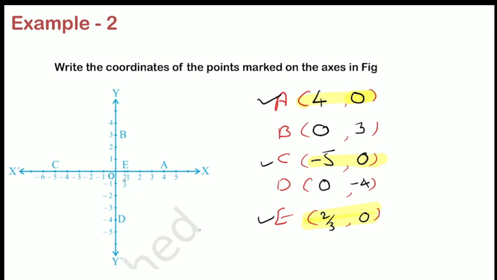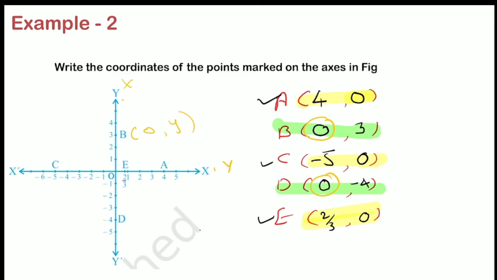Now, if you see, points B and D are on the y-axis, right? So if you look at this, you can see here, points B and D are on the y-axis, so their x coordinate is 0. For any point on the y-axis, their x coordinate will be 0. And what will be the y coordinate? The y coordinate will be the number of the point itself. So here B is on 3, so I have written y as 3, right? So you have to remember this. For the x-axis, the y coordinate will be 0, and for the y-axis, the x coordinate will be 0. So much easy, don't confuse with it, right?